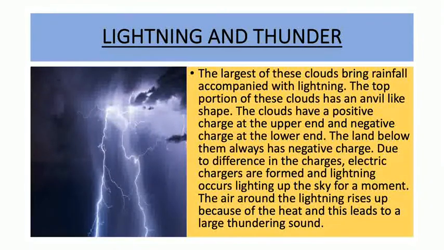Lightning is a discharge of electricity. A single stroke of lightning can heat the air around it to 30,000 degrees centigrade. This extreme heating causes the air to expand explosively fast. The expansion creates a shock wave that turns into a booming sound wave known as thunder.